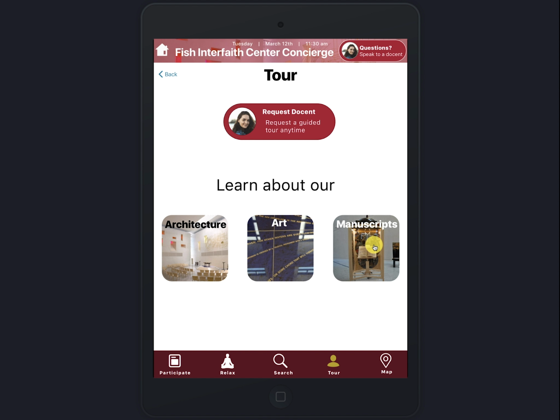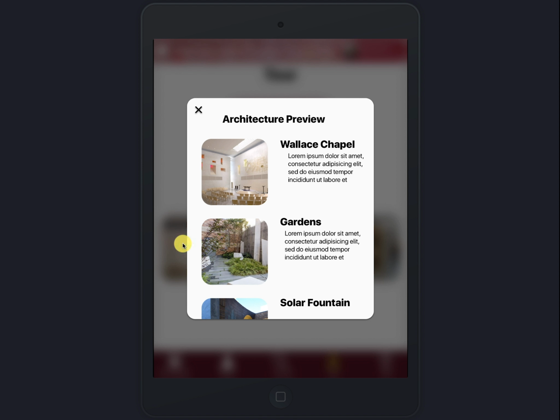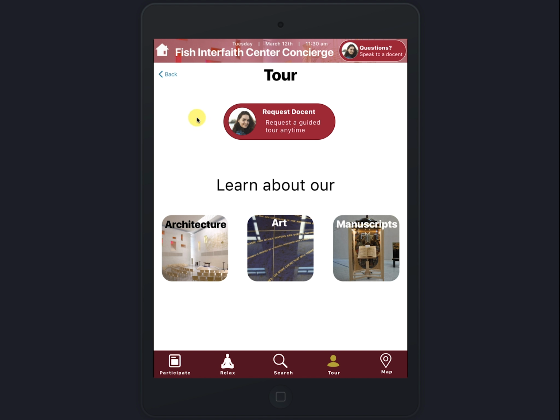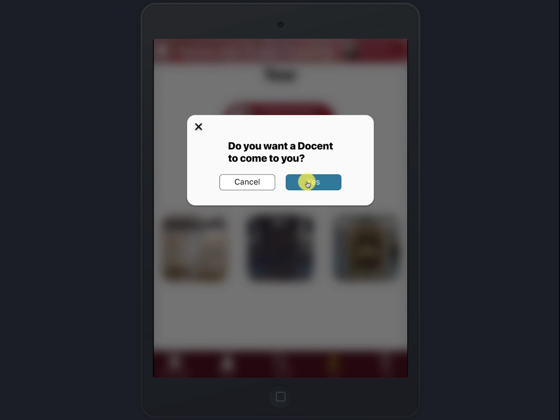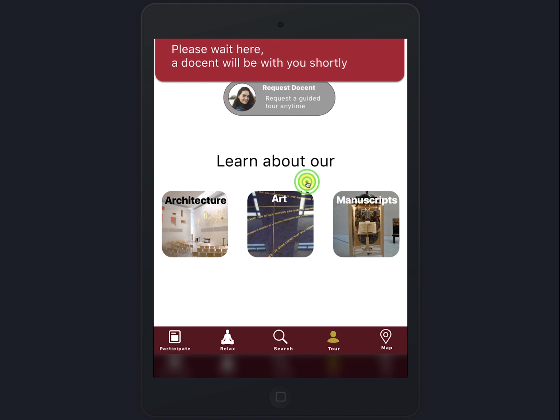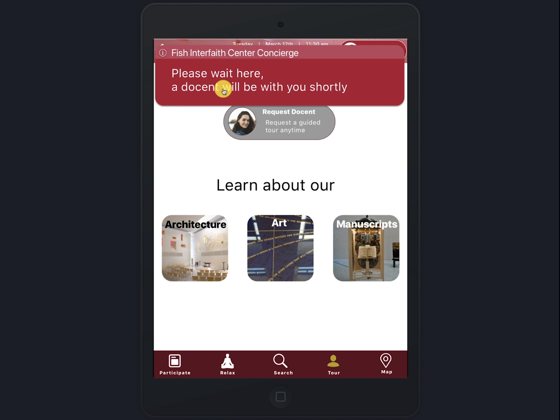So if I click on one of these, I'm taken to a preview overlay where you can scroll through some of the things they like to highlight at the center, like the different areas of the building or the garden or the fountain. And when you want a tour, you just click the button like we did earlier, and then you're asked to confirm, do you want the docent to come to you? And we see the notification again saying to please wait here and the docent will be with you shortly.